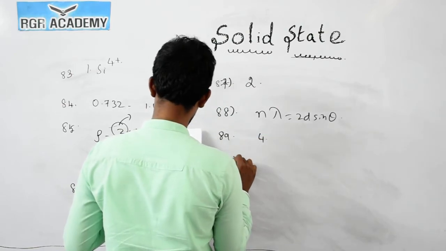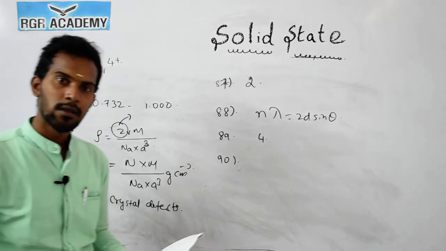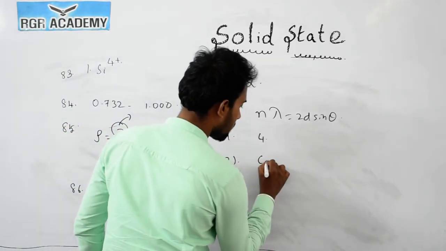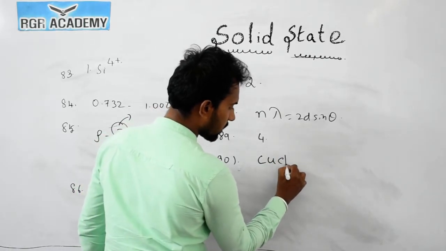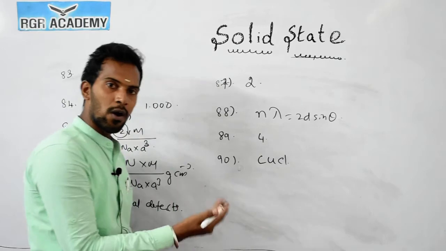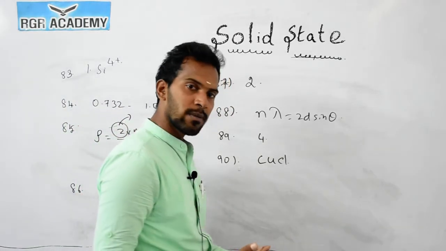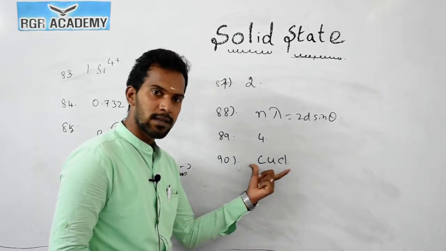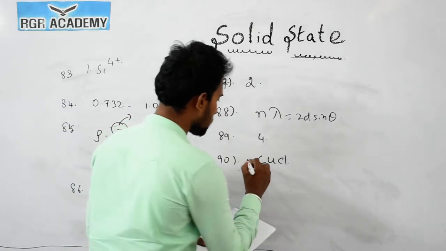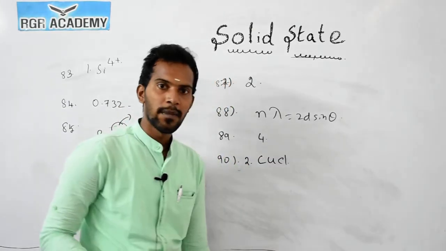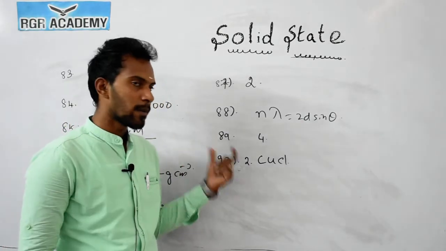Now question number 90. The structure similar to zinc blende is found in which? Zn is similar to copper and Cl. They have almost similar structures and are almost similar in sizes, so the structure is also similar. The answer for question 90 is 2.